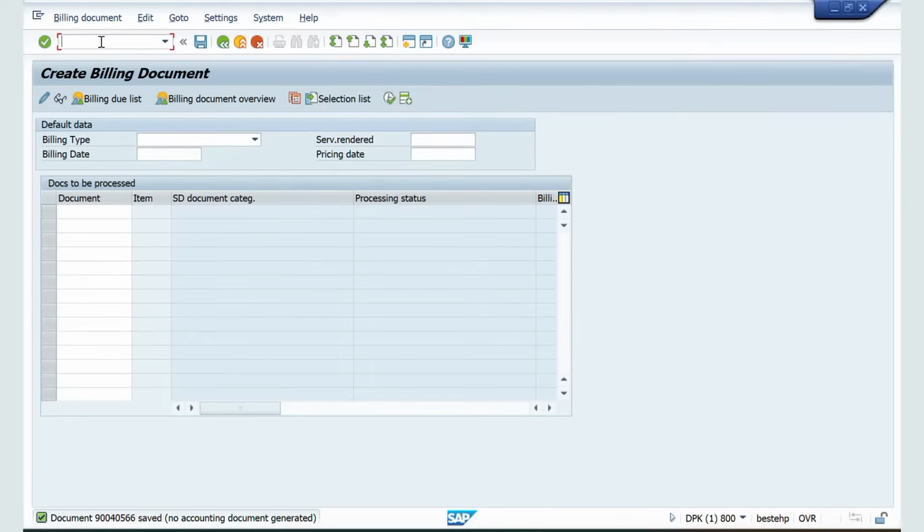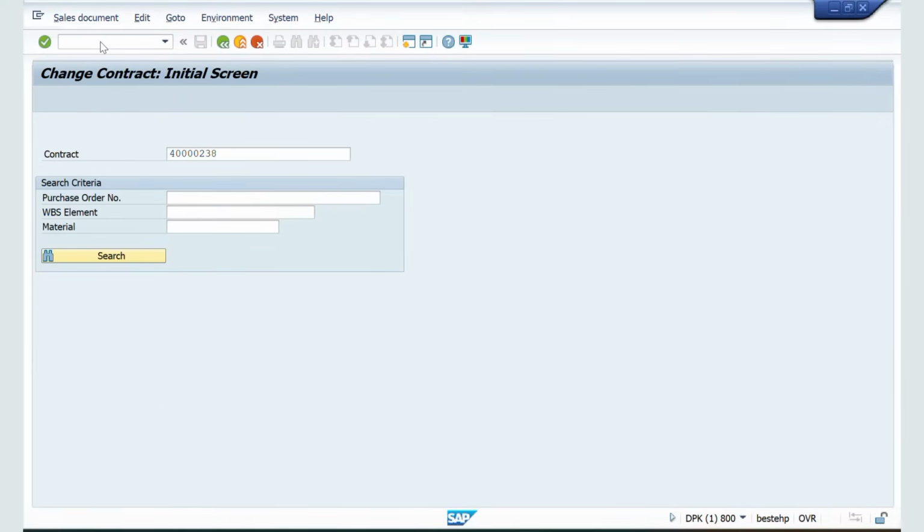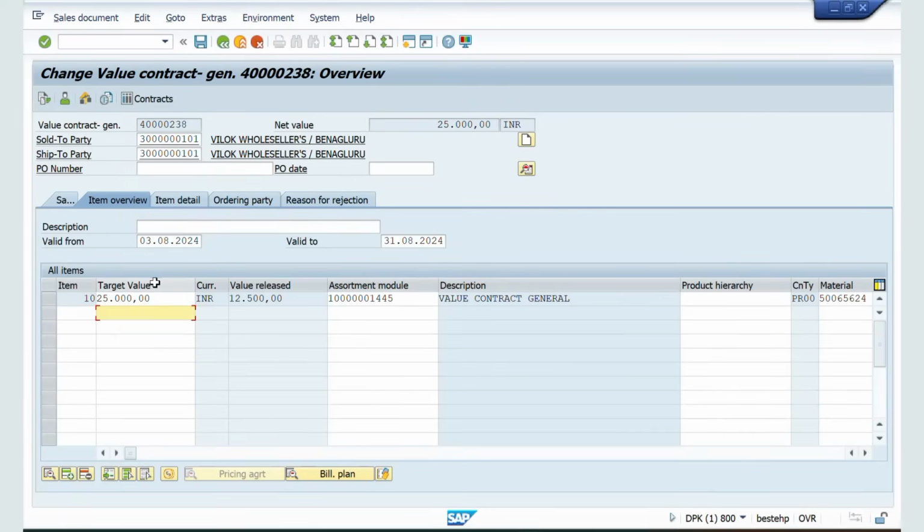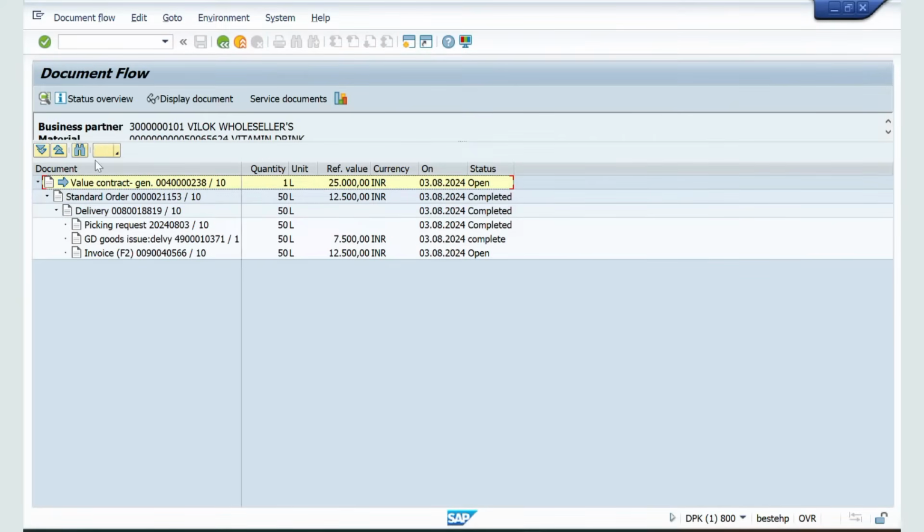Now, if you go to value contract general, slash n VA42. If you go to VA42 and click enter, okay, you can see the released amount is 12,500 rupees. So from 25,000, we have released an amount of 12,500 rupees. Now you can see a document flow, display document flow. If you click display document flow, you can see what is the reference value. 25,000 rupees we have referred. Okay, that means we have utilized 12,500 rupees from this 25,000 budget.